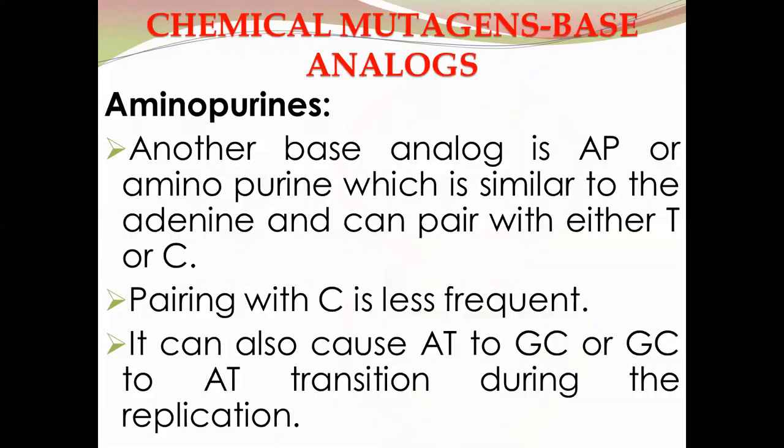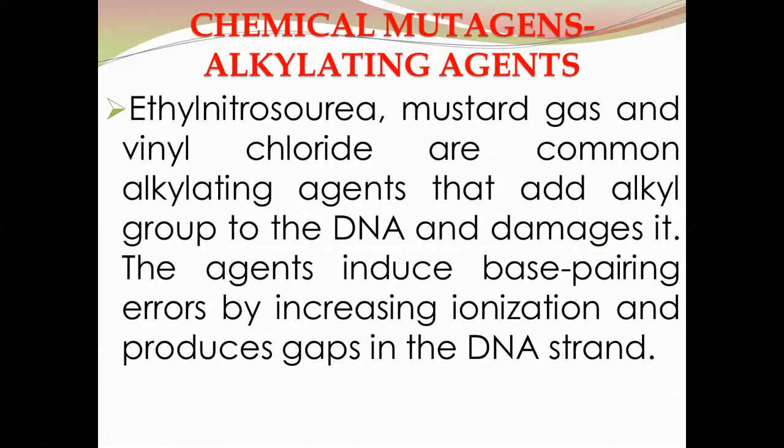Then the second class of base analogs are the aminopurines. Aminopurines are another base analog, similar to the adenine, and can pair with either thymine or cytosine. Pairing with cytosine is less frequent, but pairing with thymine is more frequent. It can also cause an adenine thymine pair to be replaced with a guanine cytosine pair, or a guanine cytosine pair to be replaced with an adenine thymine pair during the replication process.